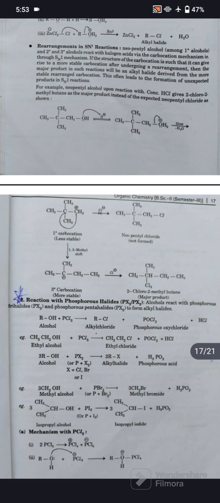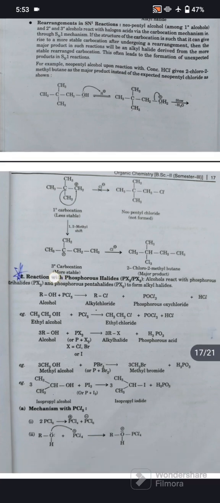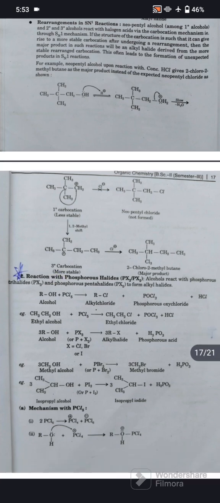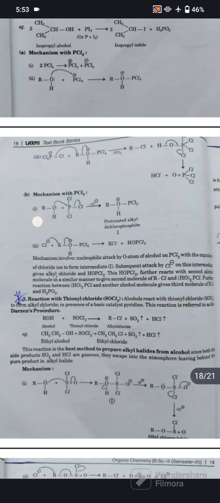And alcohol reacts with PX3 to form alkyl halide and phosphorus acid, which is H3PO3. Take example, methyl alcohol reacts with PBr3, forming methyl bromide and H3PO3, which is phosphorus acid.